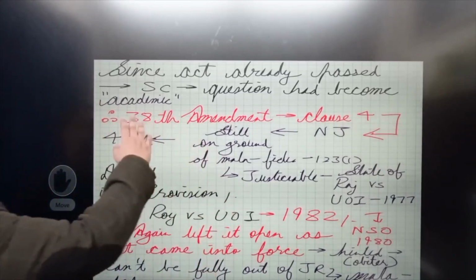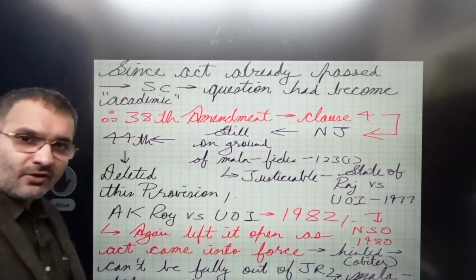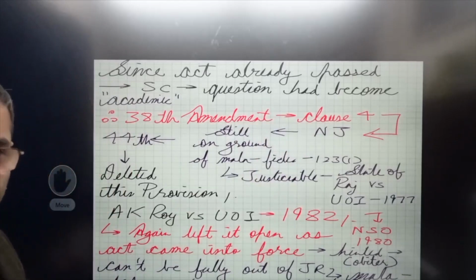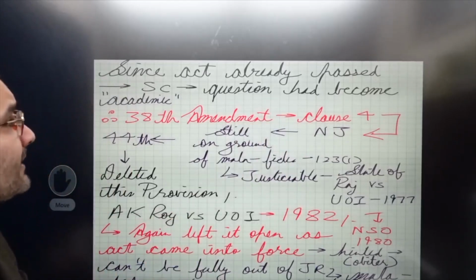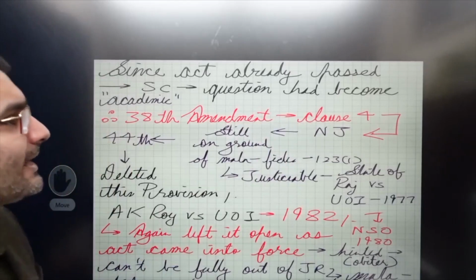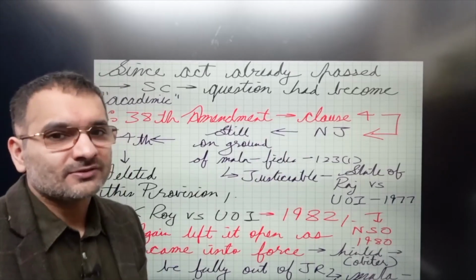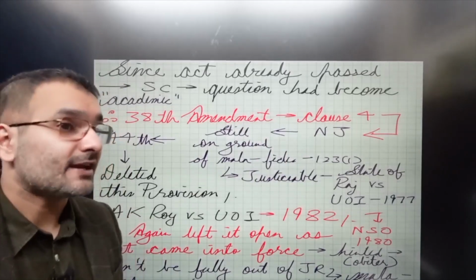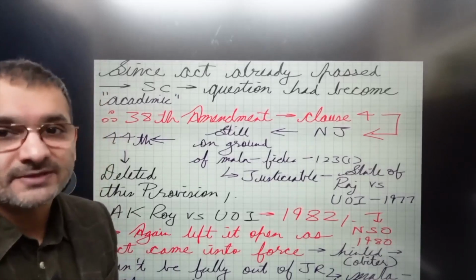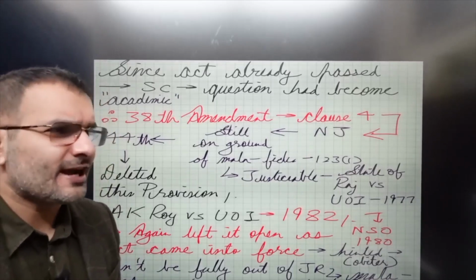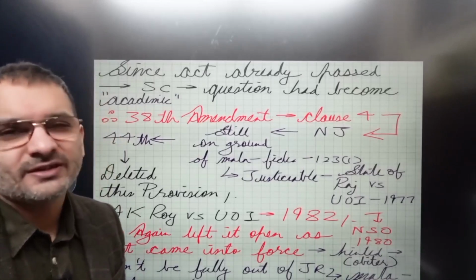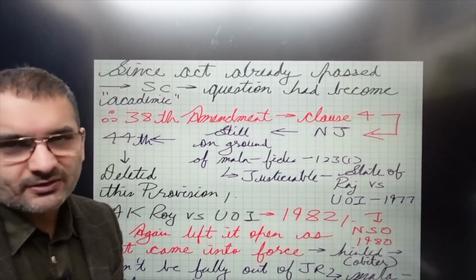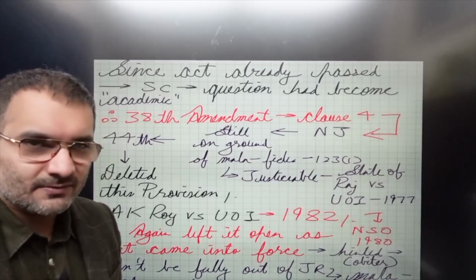So the Supreme Court says, well, since the Act has already been passed, after the ordinance, the Parliament reassembled and gave its assent. Now the Act is already passed. Now the question had become academic, so it refused to touch on the question of whether the satisfaction of the president, whether such circumstances exist, is now merely academic. As they said, now the Act is already there, and what can we do about it? So we'll just leave it be. Okay.